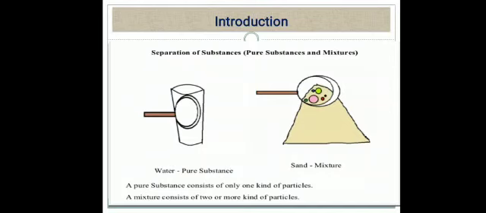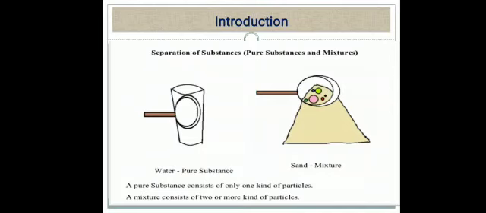Now in some cases, we can easily see the different substances present in the mixture. For example, pulses that we bring from the market are a kind of mixture which contain tiny pieces of stones. We can see the grains of pulses and the pieces of stone easily in most cases. However, in some mixtures we cannot see the different substances present, like in seawater. Seawater is a mixture in which we cannot see the various salts which are dissolved in it.